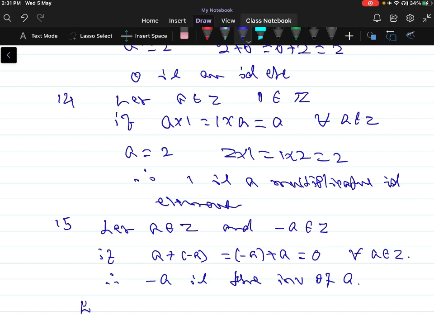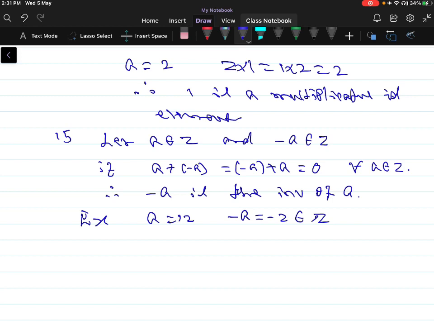For example, if I take a is equal to 2, minus a is equal to minus 2, again an element of Z. Therefore a plus minus a is equal to 2 plus minus 2 is equal to 0.